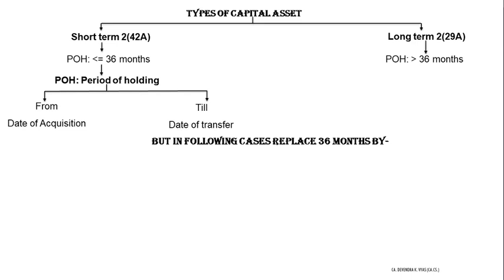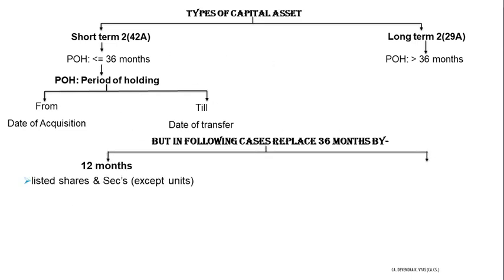Like in following cases, replace 36 months by 12 months. First one, listed shares and securities, except units. So if you transfer listed shares, listed debentures after 12 months, then the gain is long term, otherwise the gain is short term. If you transfer units of UTI or units of equity oriented mutual fund, then you need to calculate long term capital gain if the asset has been held for more than 12 months, otherwise short term capital gain.